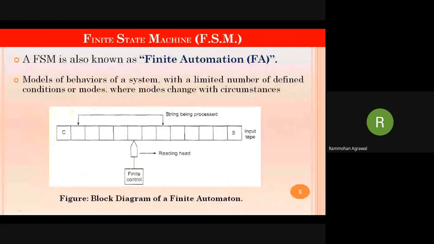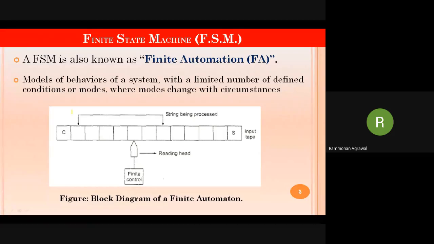Okay. So where do we use this automation? Automation we generally use is in the finite state machine. See, in the introductory lecture I already discussed that we will be discussing finite state machine, PDM, push down stack memory automated machine, and the Turing machine. So these three types of machine we will study in theory of computation. But before studying Turing machine and PDM, we will first study finite state machine.